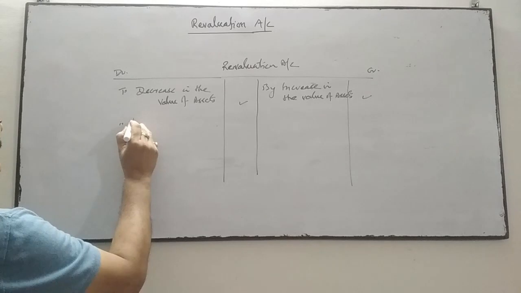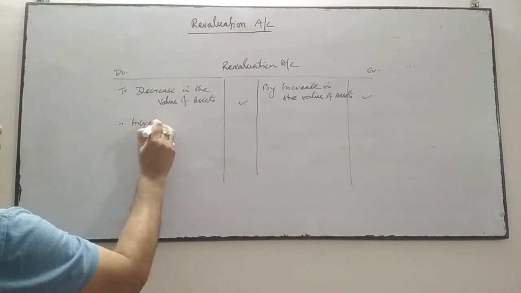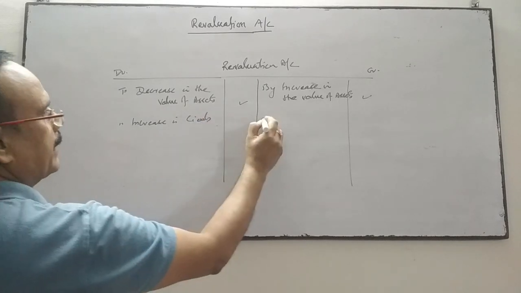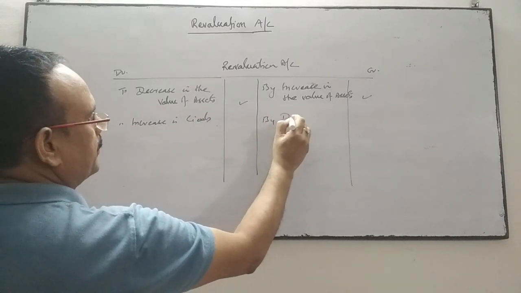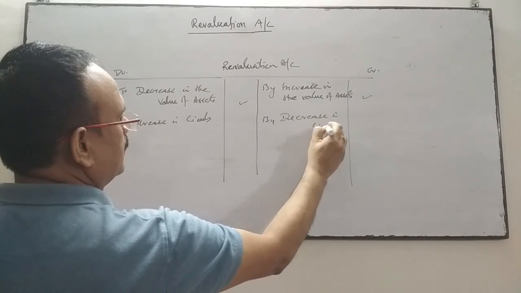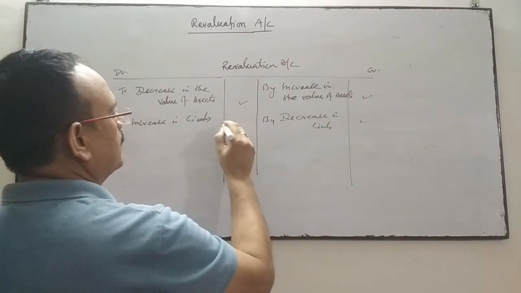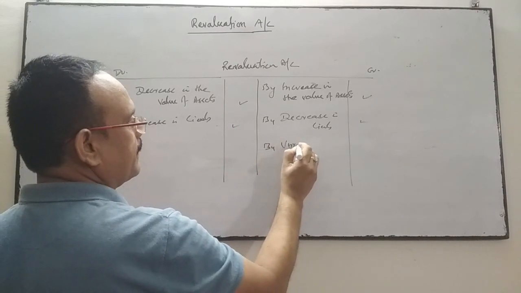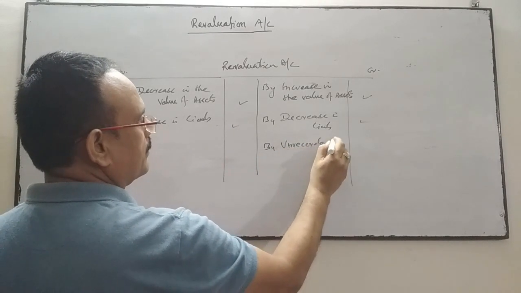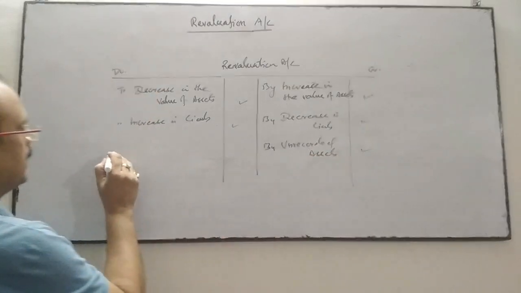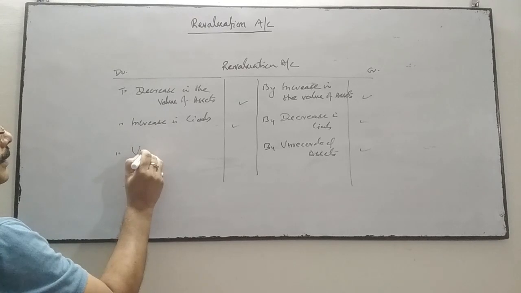This side, increase in liability, and this side, decrease in liability. This side, unrecorded assets, and this side, unrecorded liability.